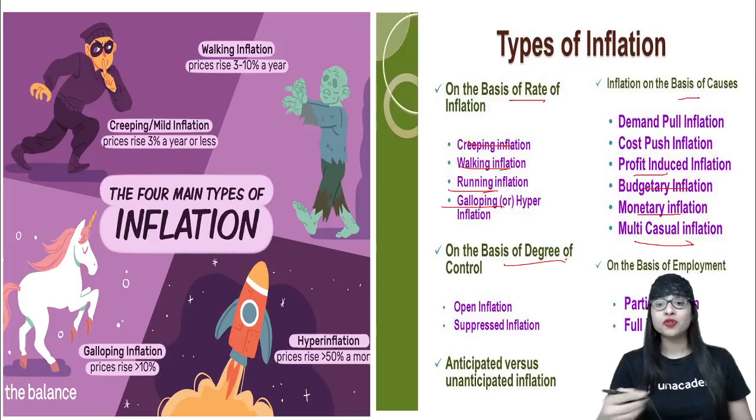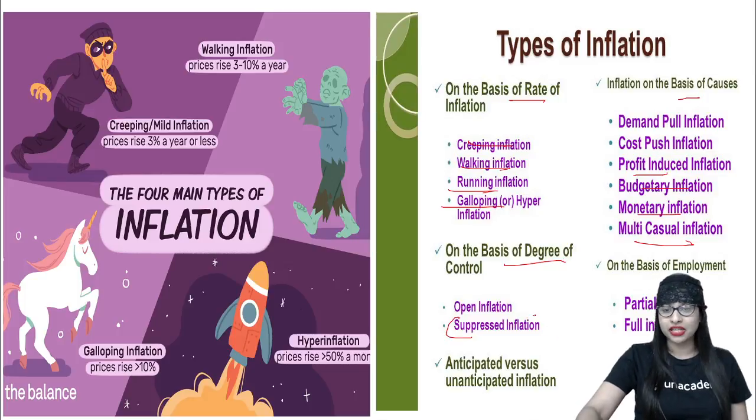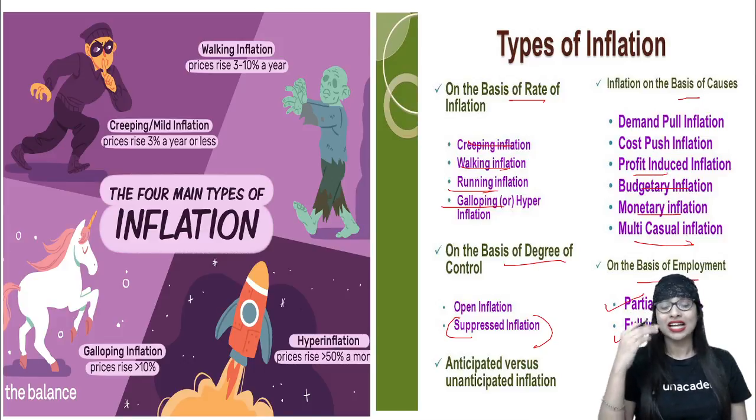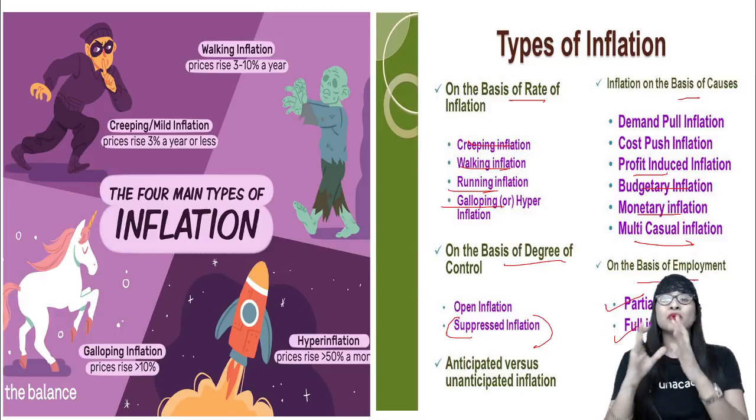For our country, India, we follow something called suppressed inflation, I can say. And next, on the basis of employment, we have partial inflation and full inflation. And then you even have something called anticipated, that is predicted, versus unanticipated, that is unpredicted inflation. These are the various categories.